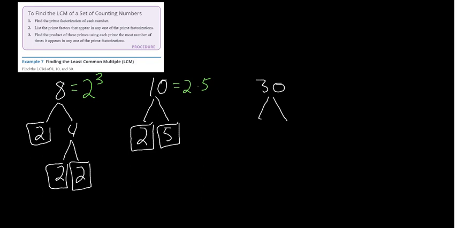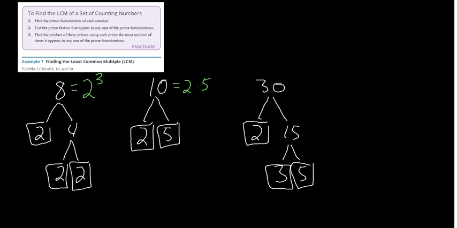Right, again, I always start with 2, so 2 times 15. If I'm able to, I always start with 2. I didn't mean to square 15. And then 15 is 3 times 5. And then both these can be squared, or boxed rather. So this means the prime factorization of 30 is 2 times 3 times 5. Okay, so what I do is I did prime factorization on all of them.